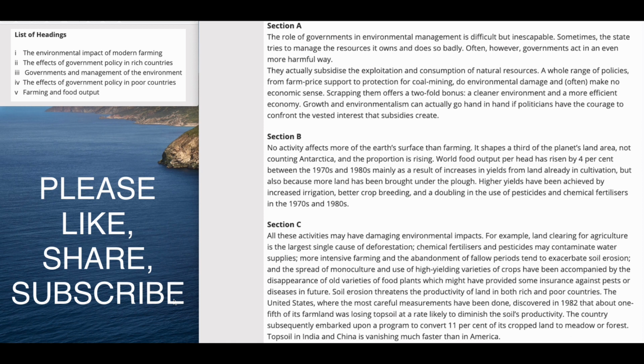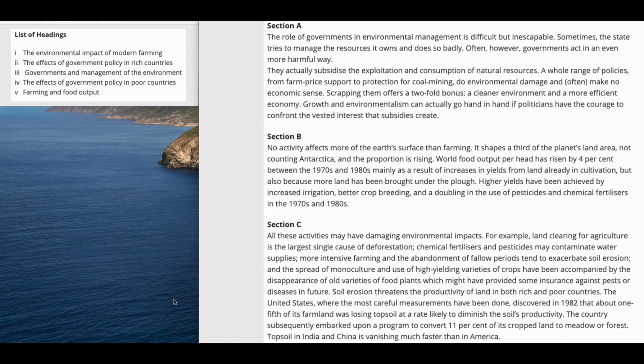We also have 5 list of headings. 5 list of headings are not going to be used for the sections. We would be ignoring 2 answers. So as a result, we will be using only 3 headings for each section. Now, let's just go through the list of headings.